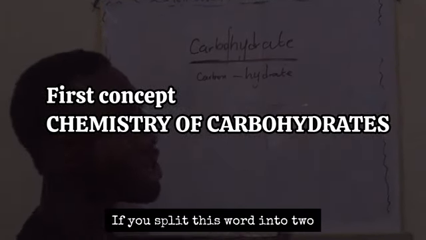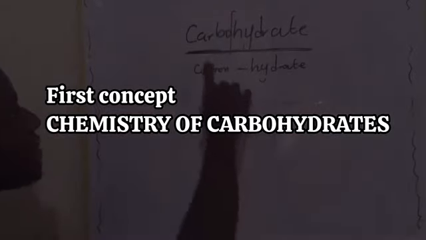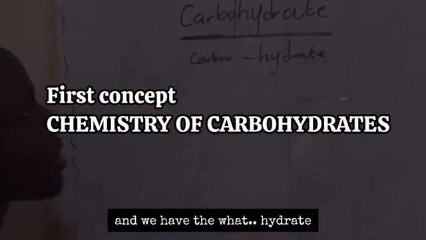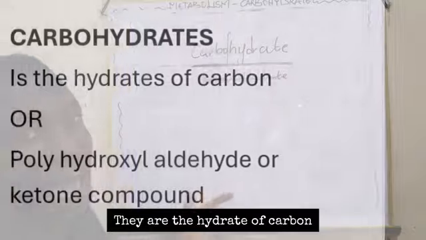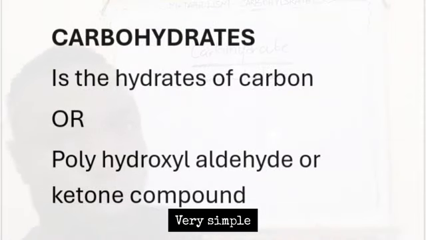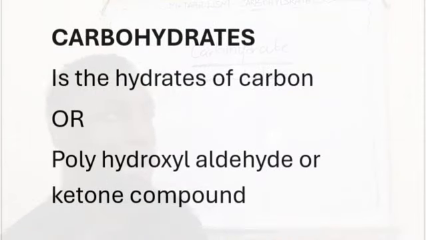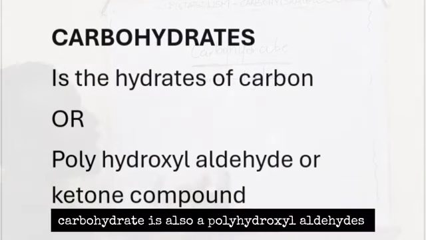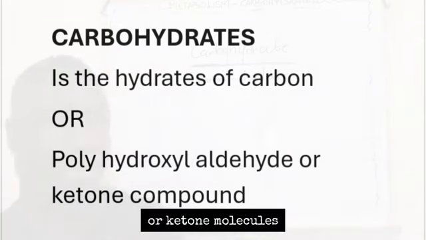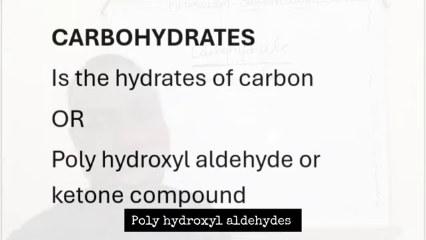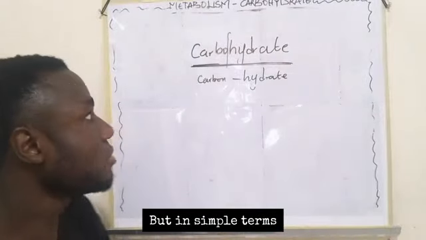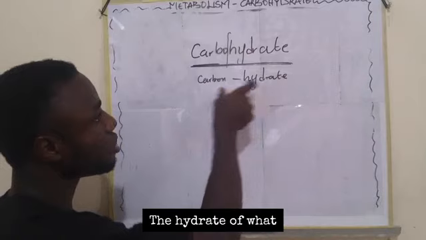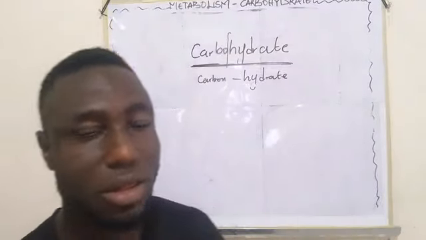Now, we have carbohydrate here. If you split this word into two, we have two words: carbon and hydrate. So what is carbohydrate? Carbohydrates are the hydrates of carbon. Very simple. In other words, carbohydrate is also a polyhydroxide aldehyde or ketone molecule. But in simple terms, carbohydrate is the hydrate of carbon. That's very simple.